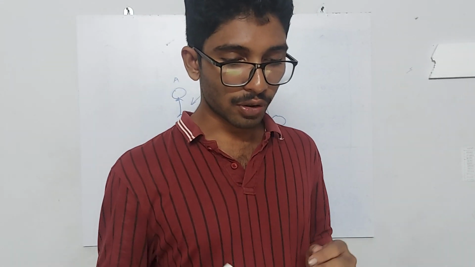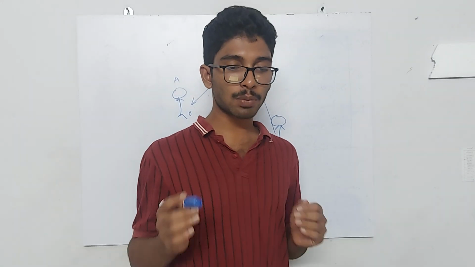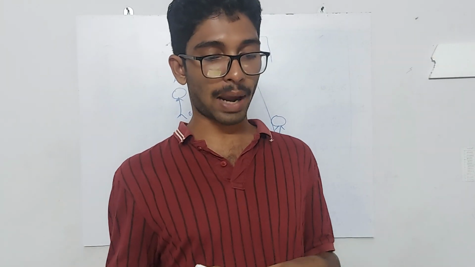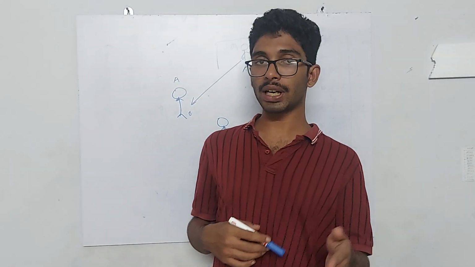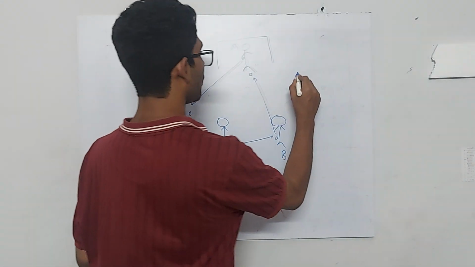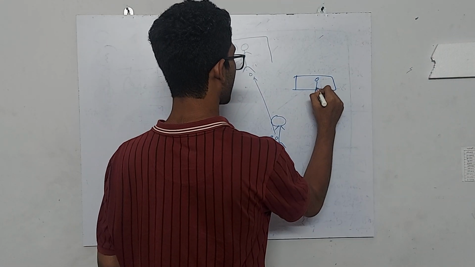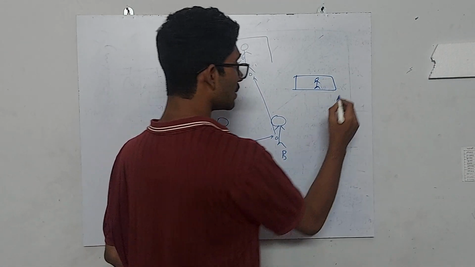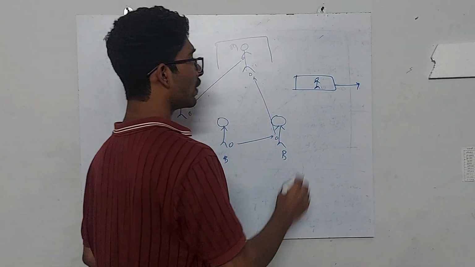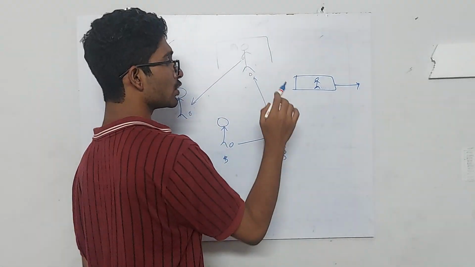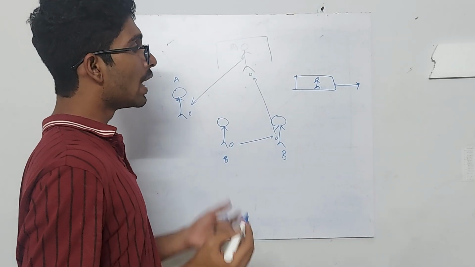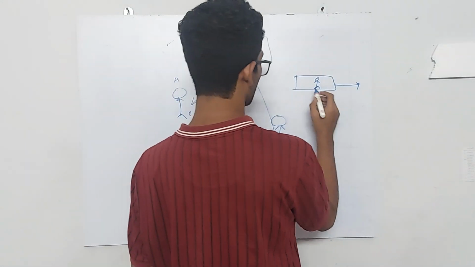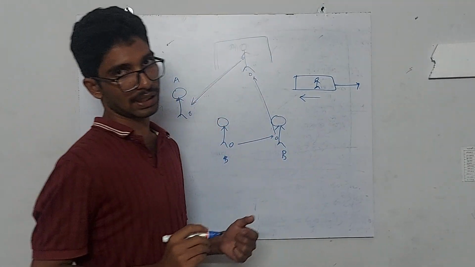Now, why do you fall in the forward direction when a moving bus brakes to a stop, and fall backwards when it accelerates from rest? I already mentioned. When a bus is at rest and you are in the bus, suddenly the bus starts moving in this direction. You were at rest, so obviously your inertia wants you to stay at rest. So inertia will resist the motion in this direction, and will apply a force in the opposite direction.